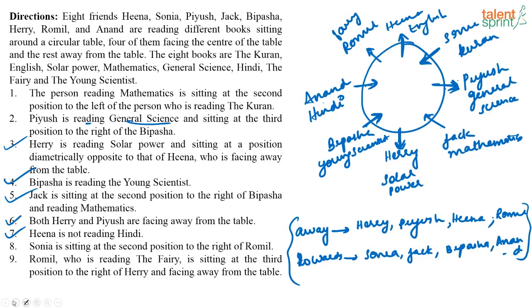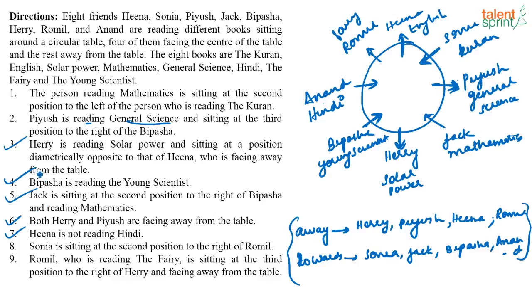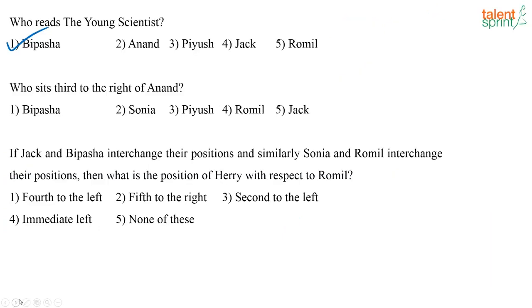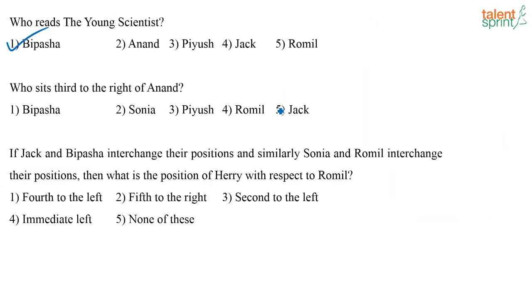Now let's look at the questions that follow. Who reads the young scientist? Bipasha reads the young scientist. See here, it is already given here. Bipasha is reading young scientist. Directly you can get the answer. Next one. Who is sitting third to the right of Anand? 1, 2, 3. Jack is sitting third to the right of Anand.